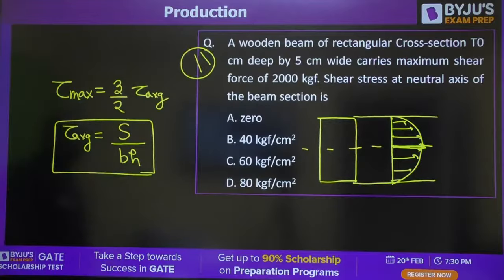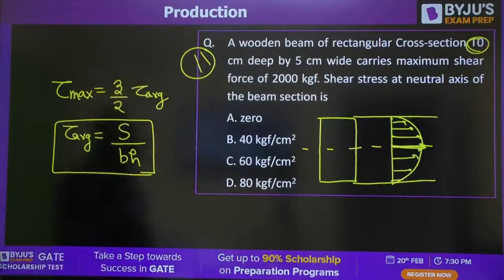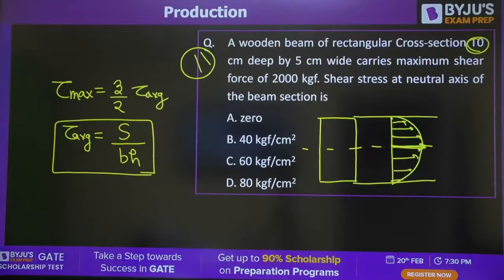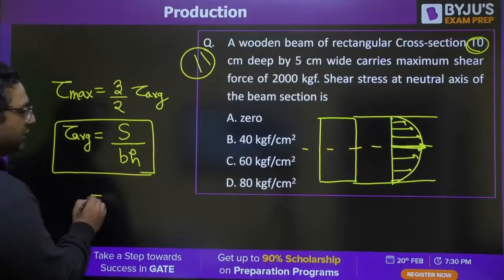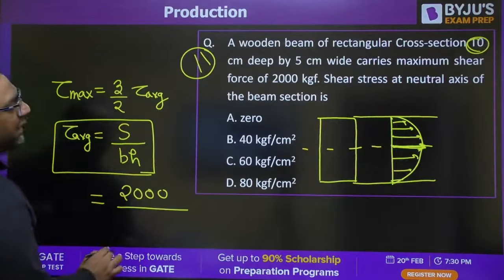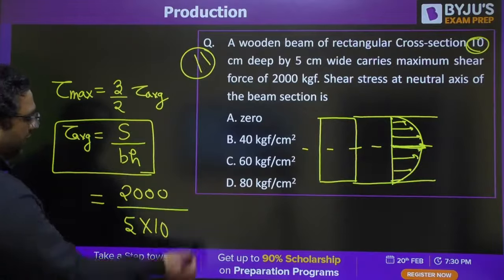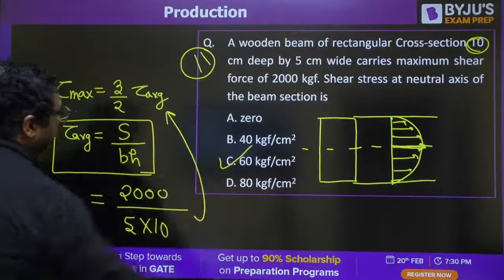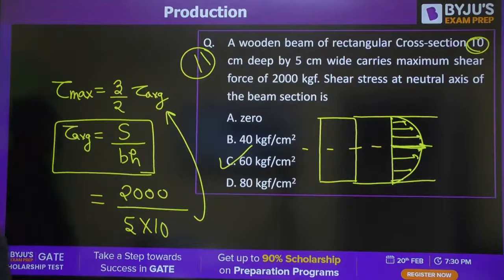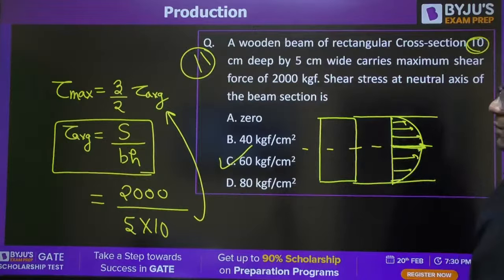I feel they have given a 5 centimeter width, 10 centimeter deep. So when you apply this, shear force is 2000 kg, B into H is 5 into 10. When you put this value here, the answer will be C, 60. 60 kgf per centimeter square will be the right answer, my dear. I feel everybody is getting it.